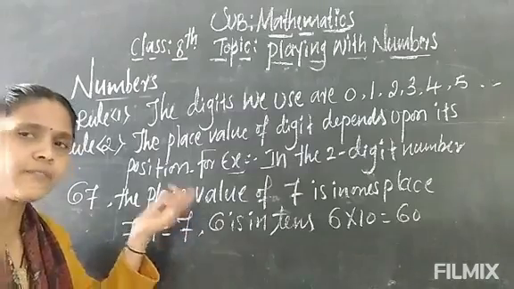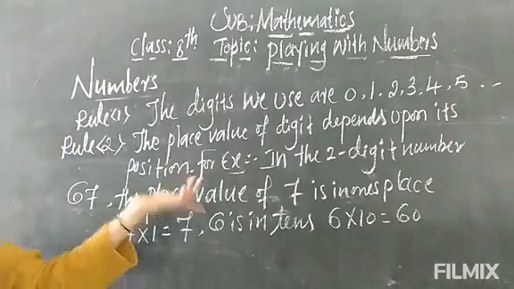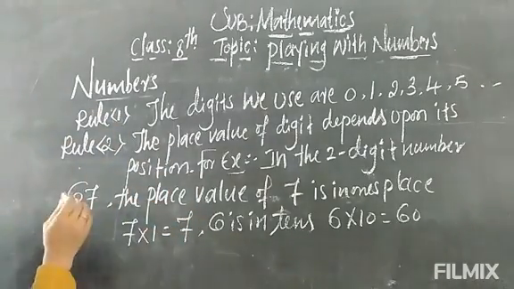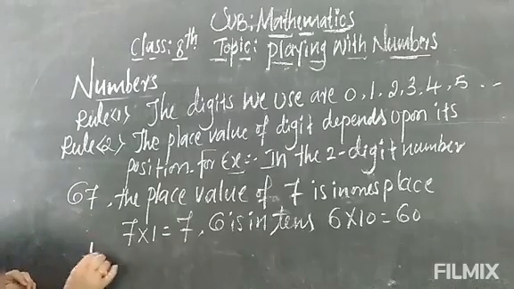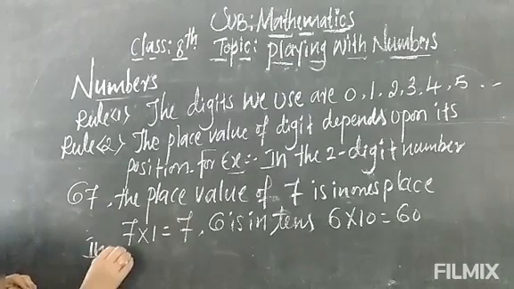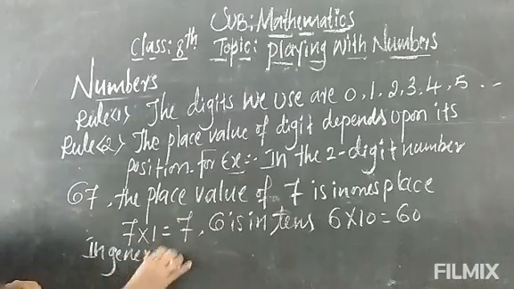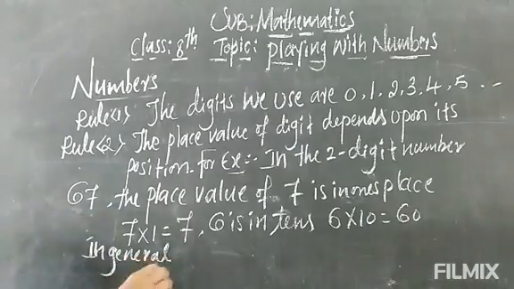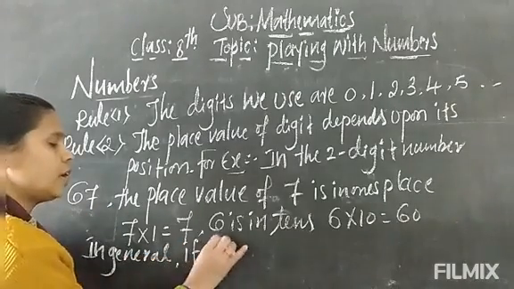Generally, we have to write one general formula. In general, if we have a 2-digit number, what do we have?